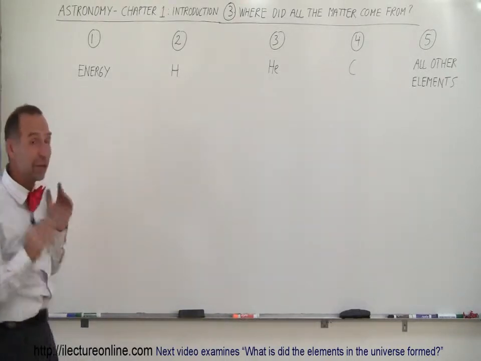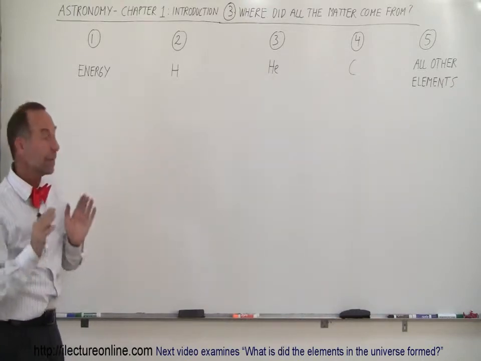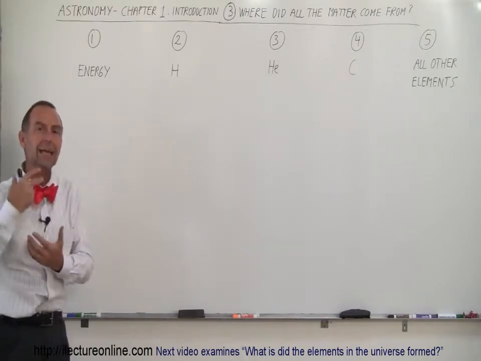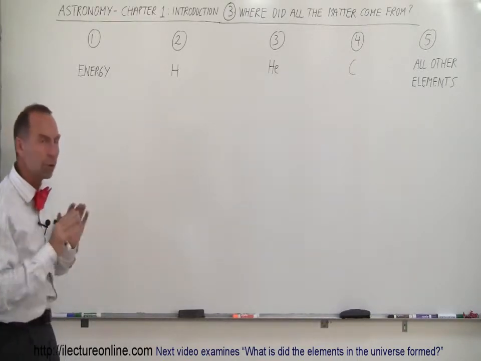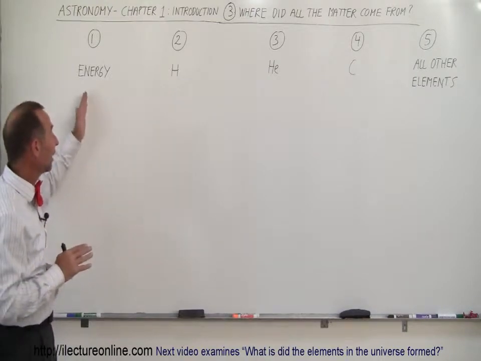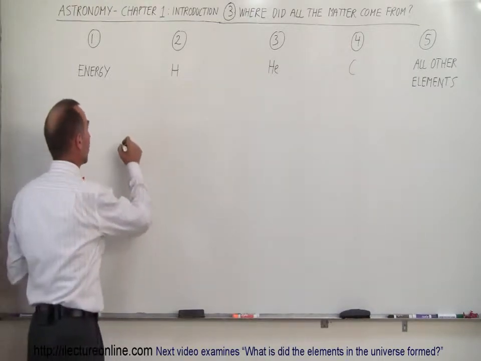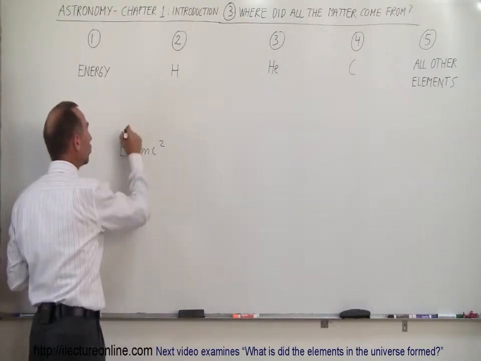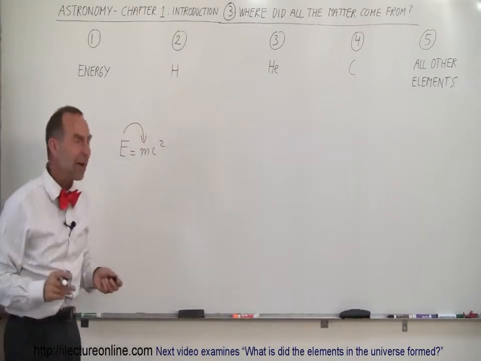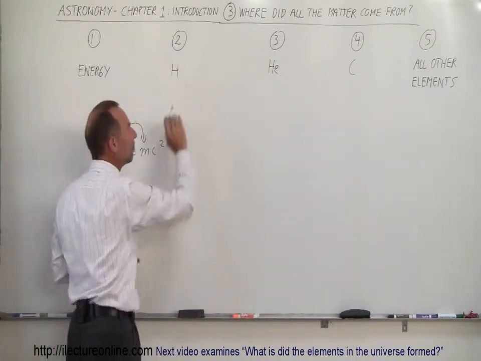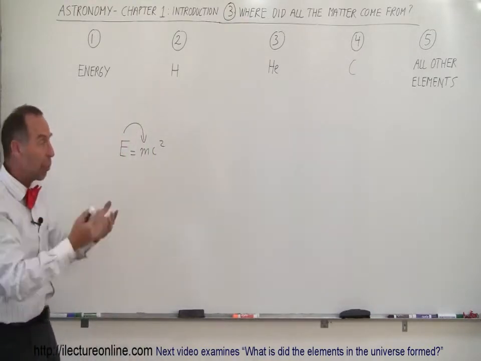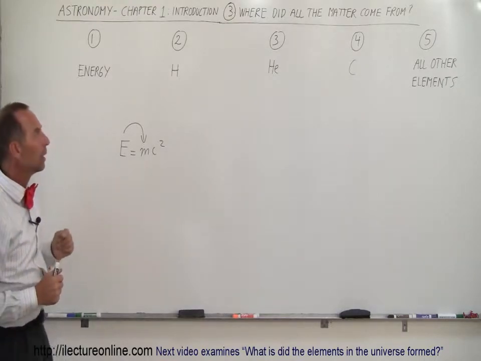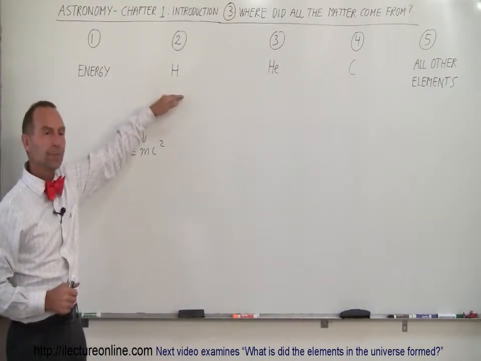Well, it turns out in the very beginning of the universe, there was no matter at all. The only thing in the universe was energy. Energy in the form of electromagnetic radiation. Very high energy electromagnetic radiation, but no matter whatsoever. But it turns out that this process, the process that's dictated by E equals mc squared, caused that energy to turn into matter. What kind of matter? Well, mostly hydrogen. So when matter began to be formed out of the energy, with this relationship between energy and matter, most of the matter was hydrogen.